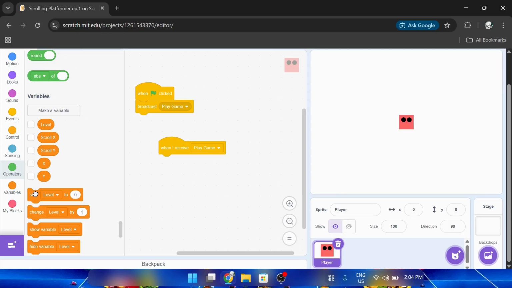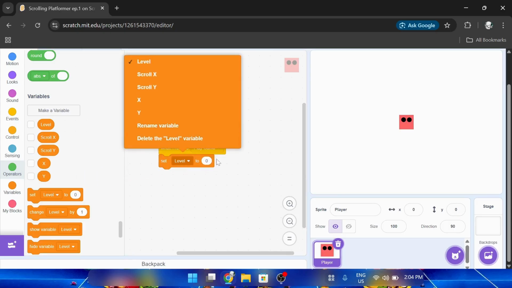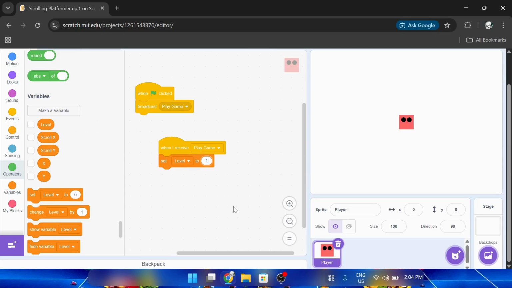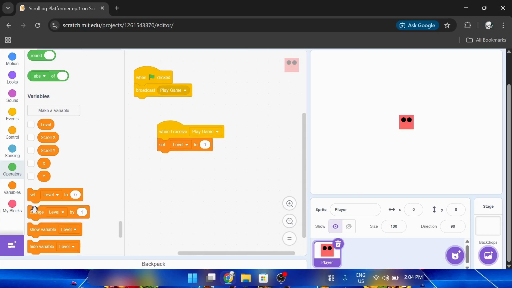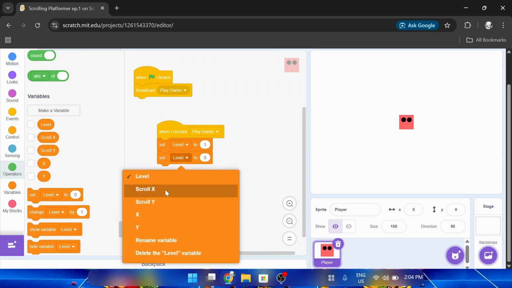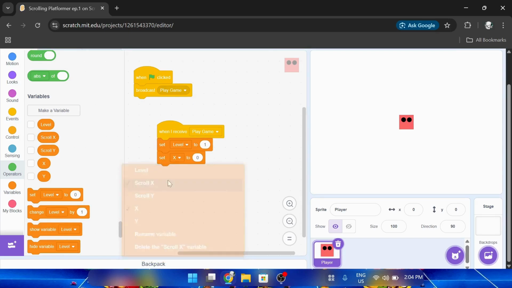So when I receive play game, set level to 1. And then over here let's set x and set y to 0.